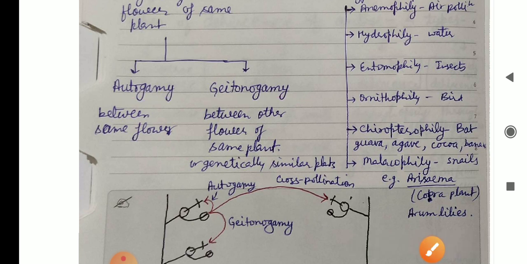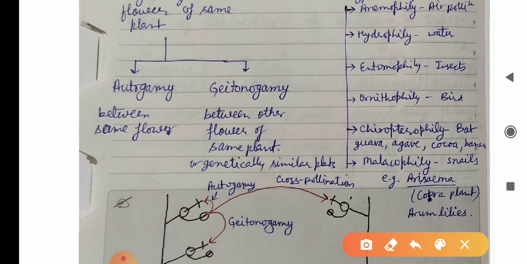Here is the figure. Suppose this is a plant and this is a flower, and this is another flower. This is the female part and this is the male part. Pollen grains form here.